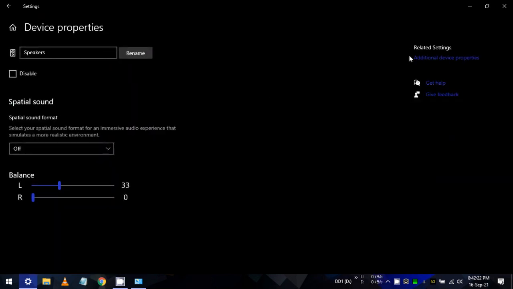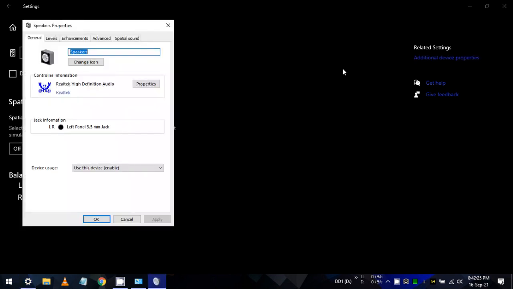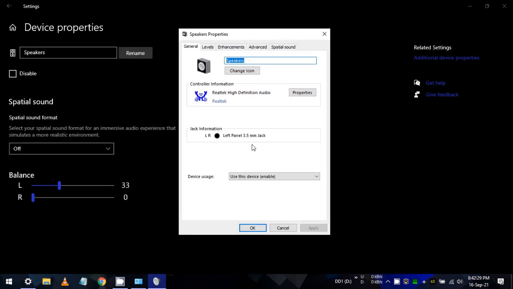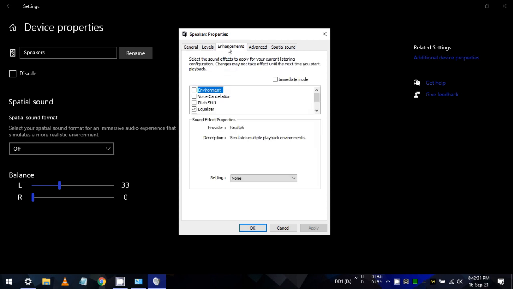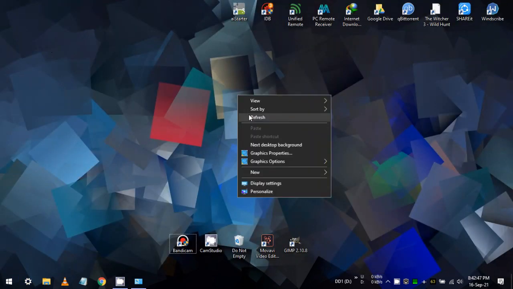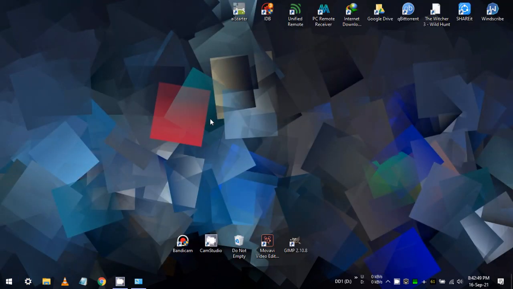From here select additional device properties, and from this pop-up window go to the enhancement tab and scroll here and find and check loudness equalization to further improve your audio in your Windows. That's it. And you can also perform this step on your Windows 7 as well by opening sound setting. I hope this fixed your various issues with your audio problem.